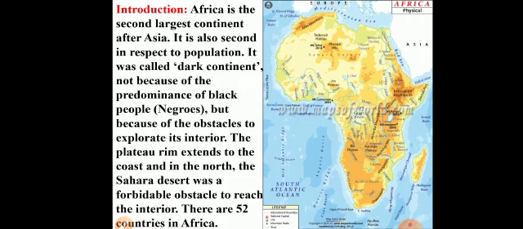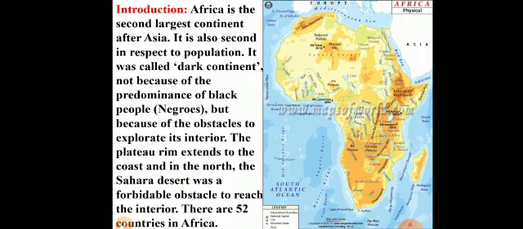See, the whole plateau rim extends to the coast, and in the north the Sahara Desert is there. Sahara Desert is the world's largest desert. So it is there in the African continent. It can be divided into two parts, Western Sahara and Eastern Sahara. So Sahara Desert was a formidable desert, a formidable obstacle. Formidable means extraordinary obstacles to reach its interior. Sahara Desert was a very extraordinary obstacle to reach its internal part.